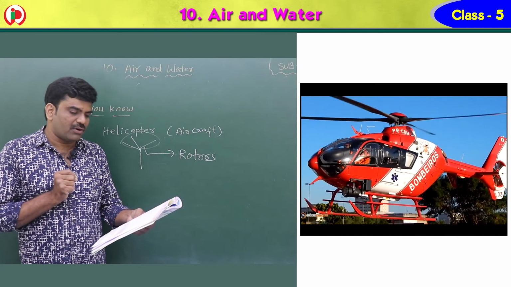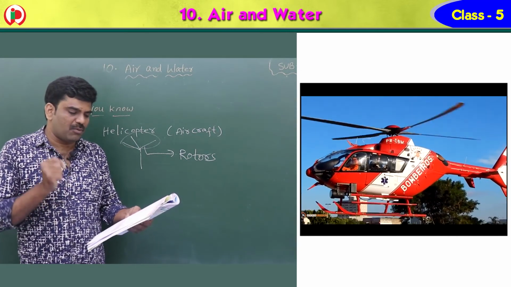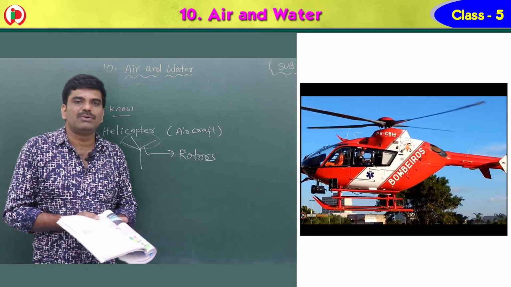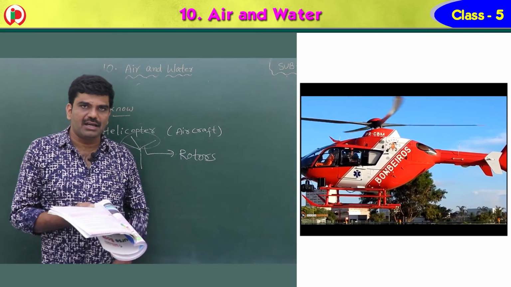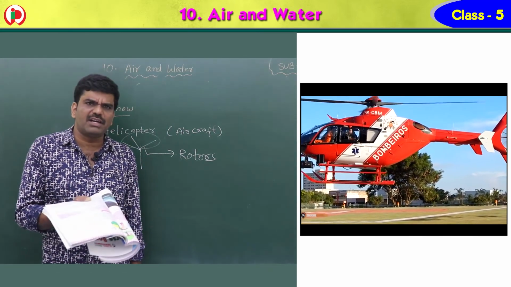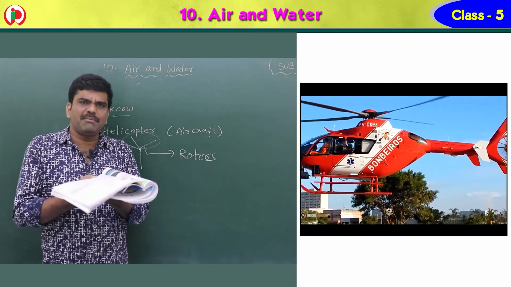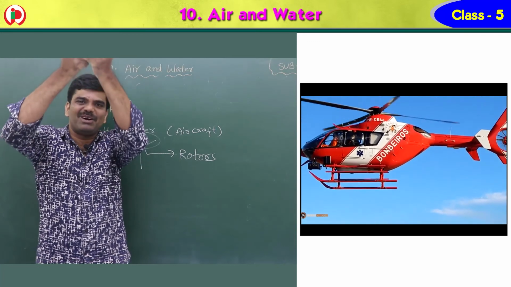The rotors rotate with fast speed to reduce the air pressure above them. So in order to reduce the air pressure, these rotors rotate with high speed. When these rotors rotate with high speed and the air pressure is reduced, automatically the craft is lifted upwards like this.